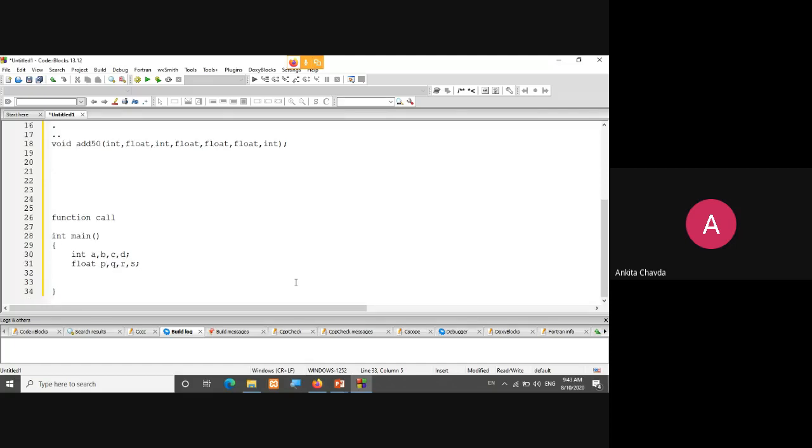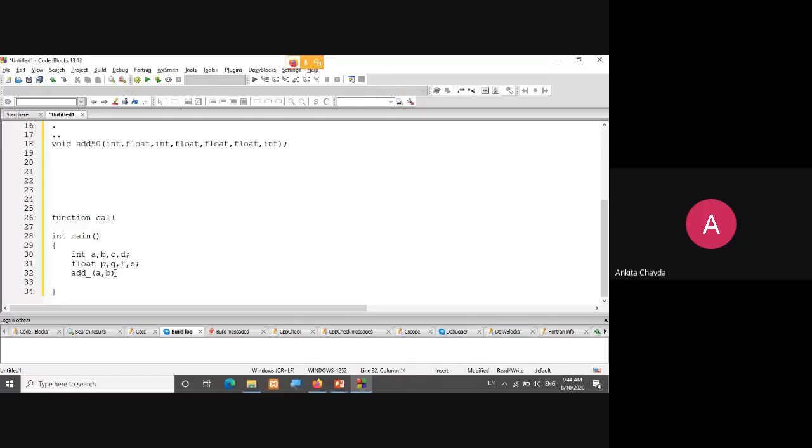And whenever I'm calling my function, these values maybe I'll take from the user, or maybe I'll take directly the static ones, that a is equal to 10 and b is equal to 20 and like this, fine. But at least getting my point that these 8 parameters are 4 integer ones and 4 are float ones, okay.